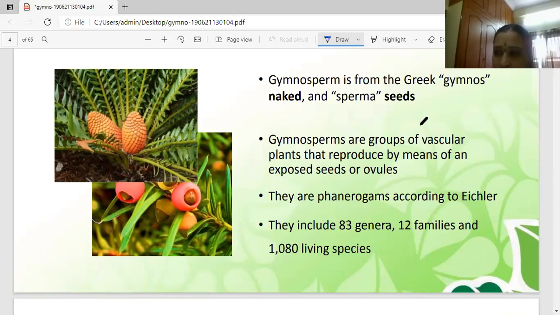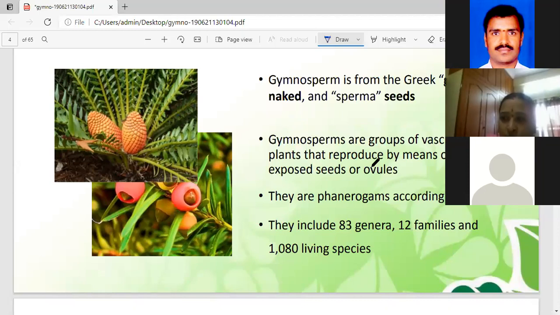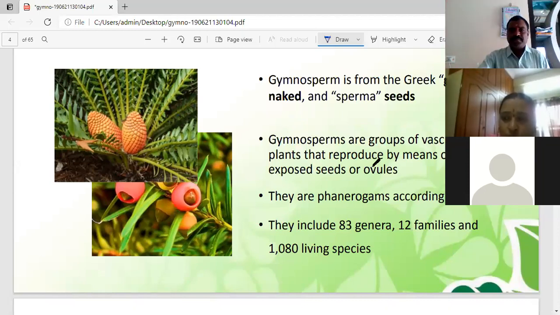These gymnosperms are also vascular plants, and reproduction is by seeds, ovules. But what is the seed character? Seeds are not enclosed within an ovary, fully opposite to the angiospermic or flowering plants. In angiosperms, the seeds are enclosed by the mature ovaries or fruits. That is the angiospermic character.